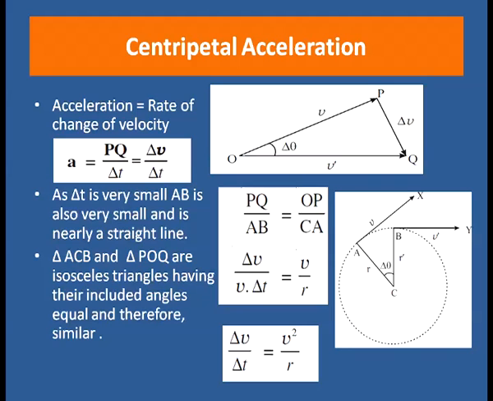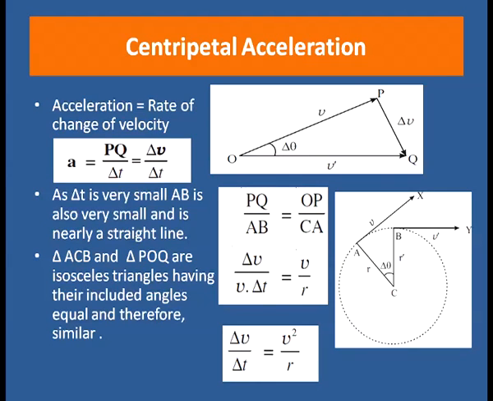Now put the values: PQ equal to delta v, AB is the distance covered in time delta t, that is v into delta t, OP equal to v, and CA equal to the radius r. So delta v divided by v delta t equals v divided by r, and by simplifying we get del v divided by del t equal to v square divided by r.